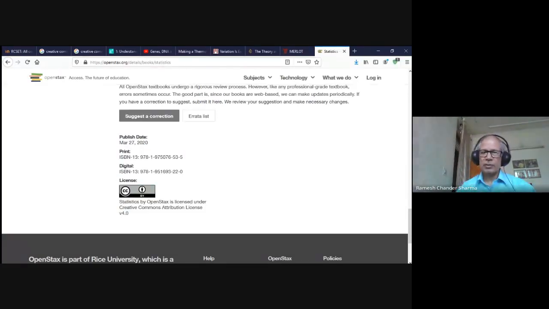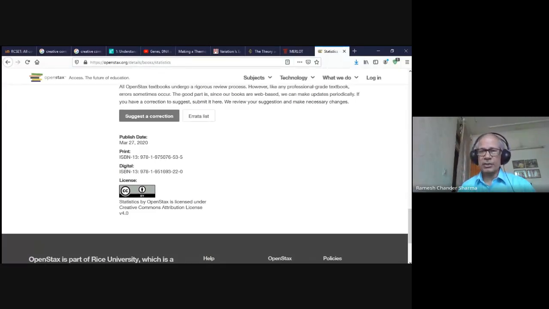So suppose this book has 10 chapters and I just want to take one chapter and modify it a little bit. The modification sometimes can be, for example, the use of currency. If it is a US product, they will mention it in dollars.